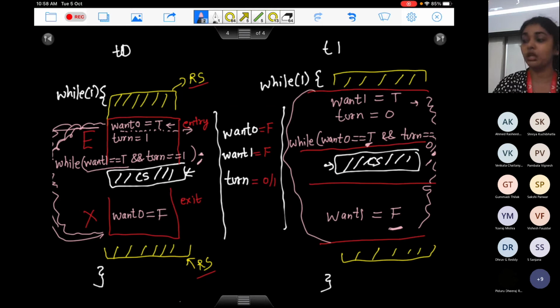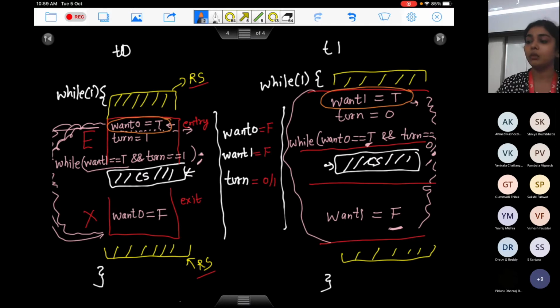The problem which we need to think about is when both the processes have declared that both of us want to execute in the critical section. So mainly this statement is also executed, want1 equals to true, and this statement is also executed, want1 equals to true. What will happen next? Both of us declared that we want to enter our critical sections.